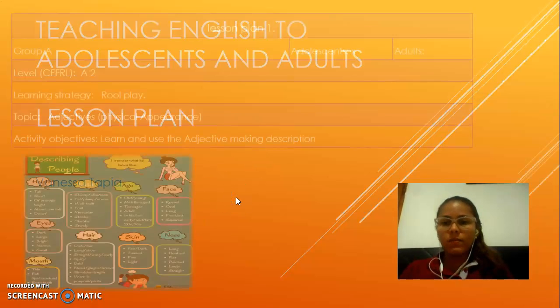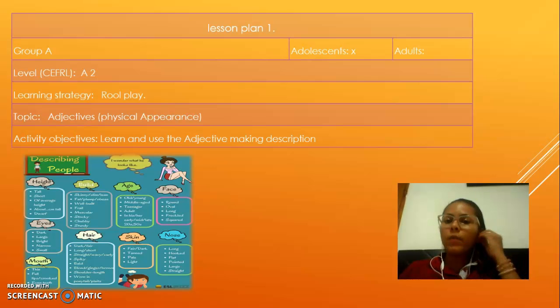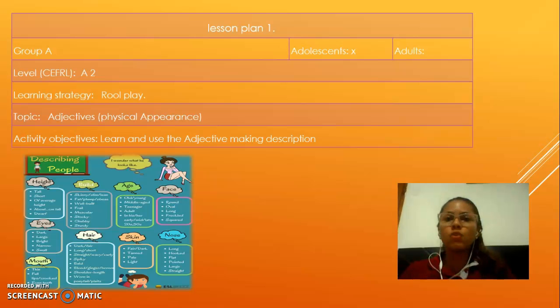Okay, let's continue. Lesson plan number 1 is for students at level A2, and it is for adolescents. The idea is to develop the topic of adjectives for physical appearance. The activity objective is to learn and use adjectives to make descriptions.